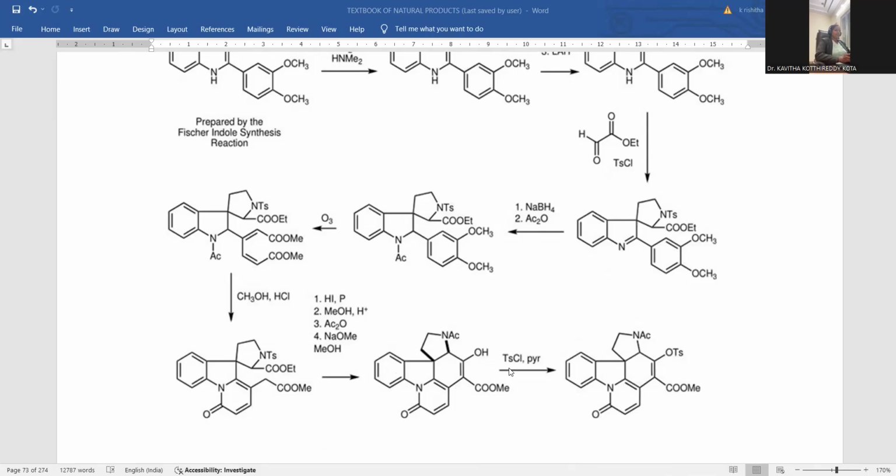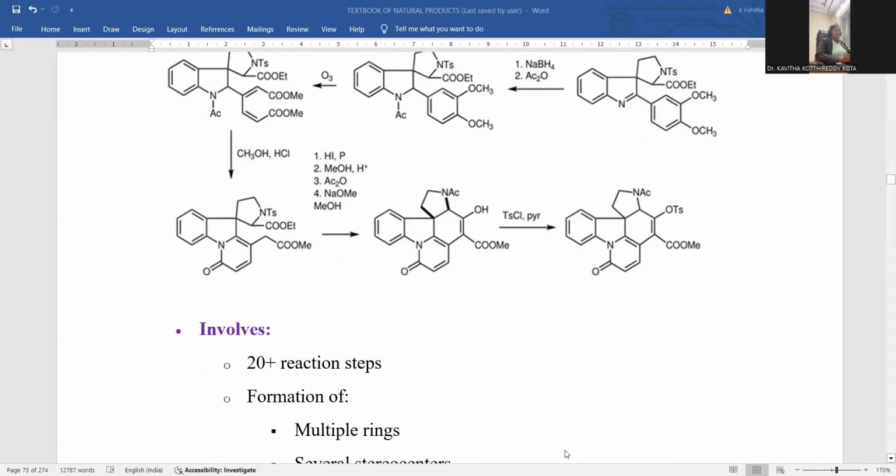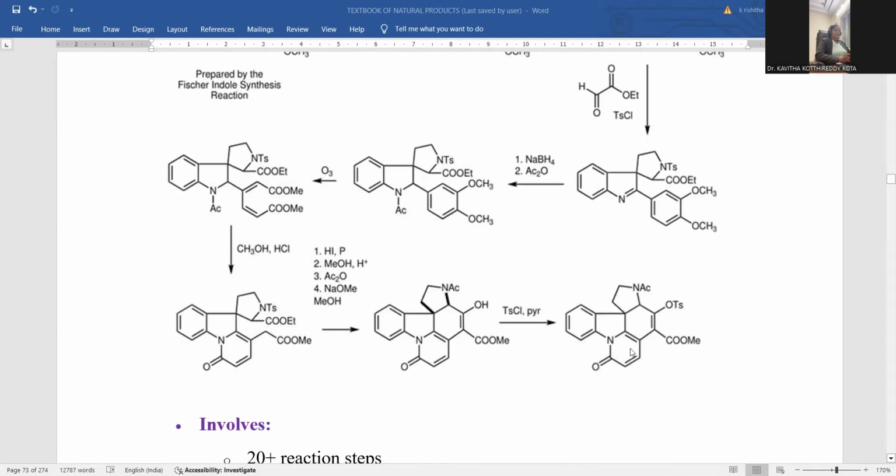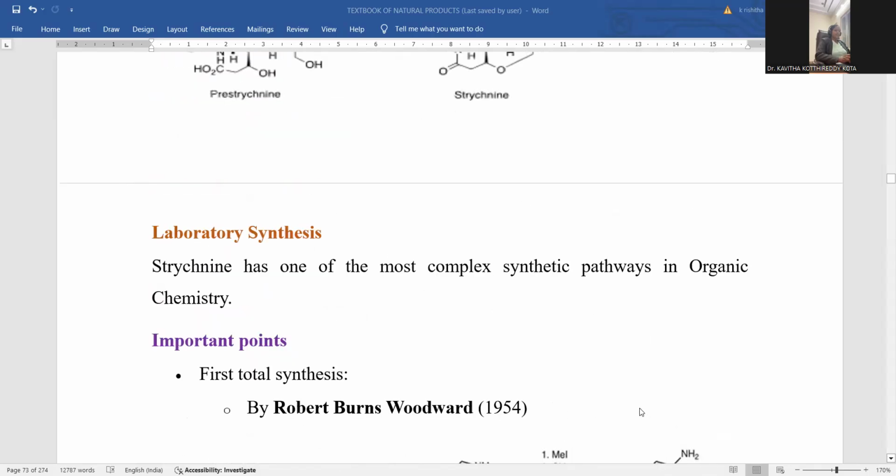Later on, tosyl chloride and pyridine. Pyridine works like a solvent and basic medium, again a dual role played over there. And here tosyl chloride is meant again for capping. It is the protecting agent. Wherever a free hydroxyl is there, that is turned into an O-tosyl one. So O-tosyl will be originated. So this is the kind of transformation you can notice.